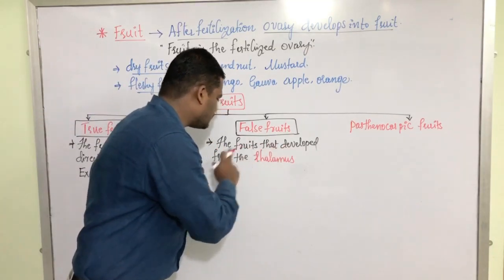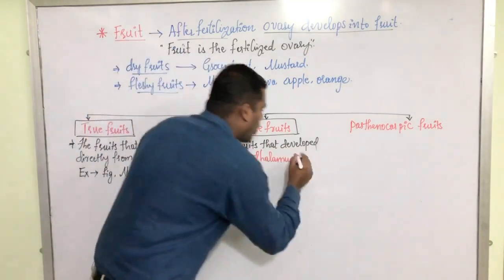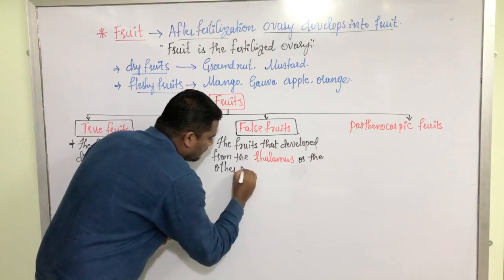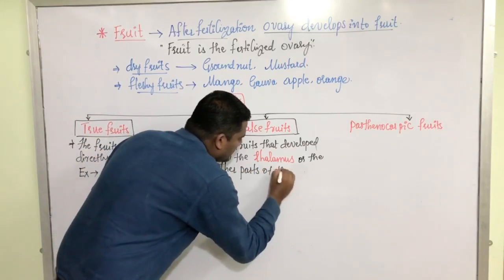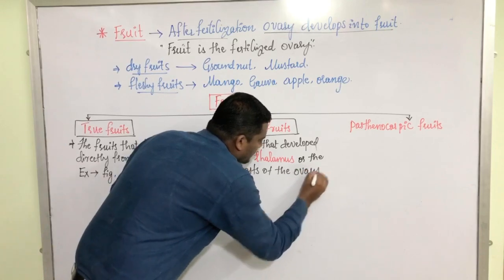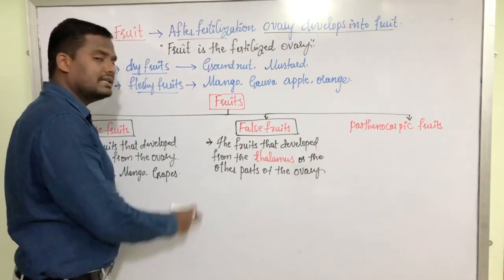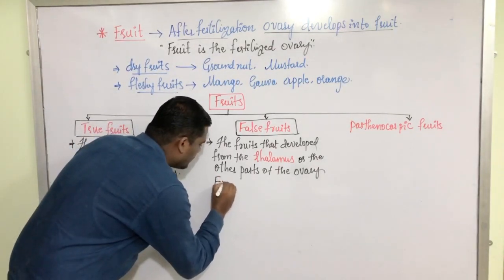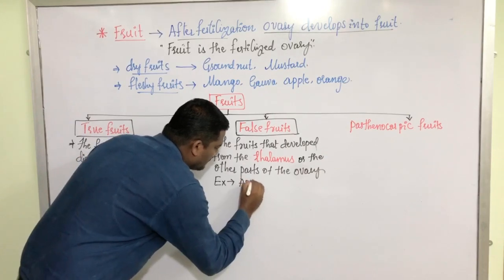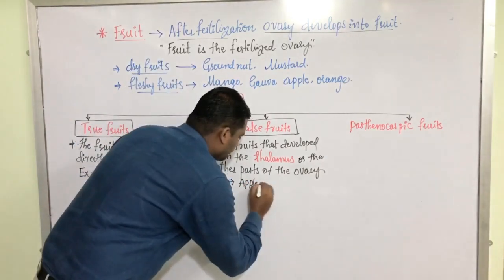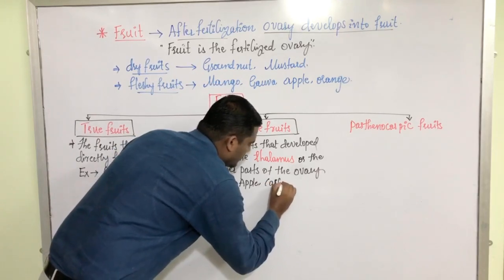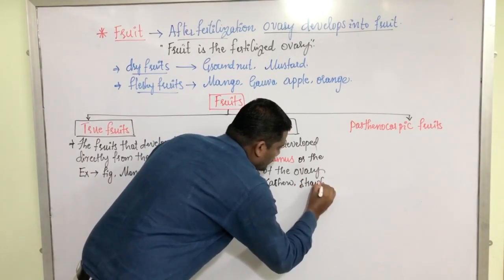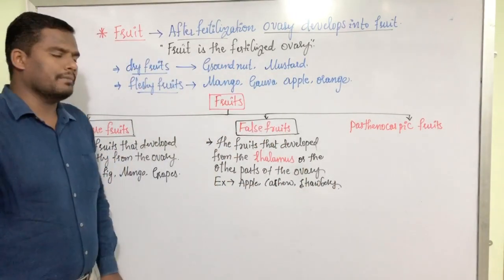If the fruit develops from the thalamus or the other parts of the flower, then such fruits are called false fruits. The best examples for false fruits are apple, cashew nut, cashew, strawberry. They are the examples of false fruits.